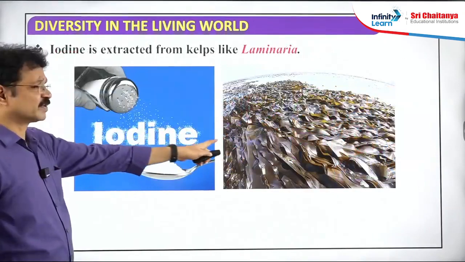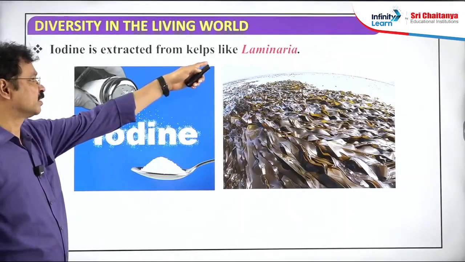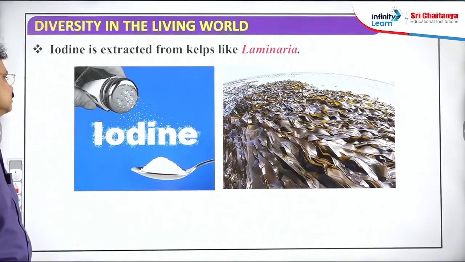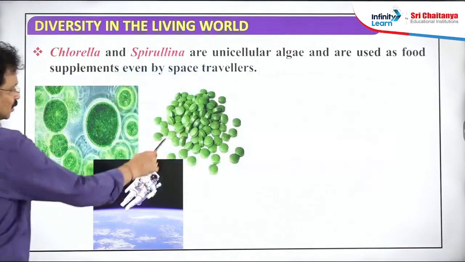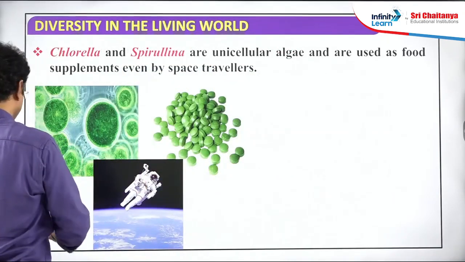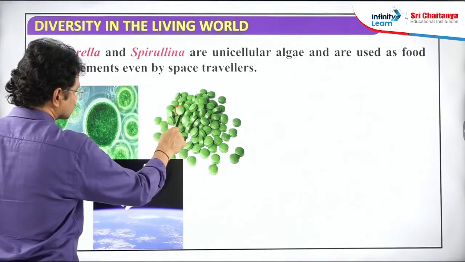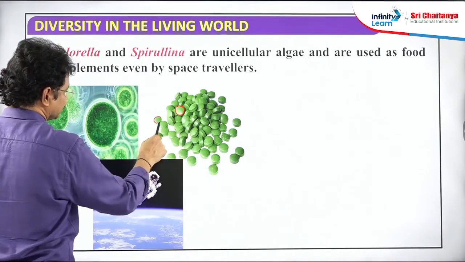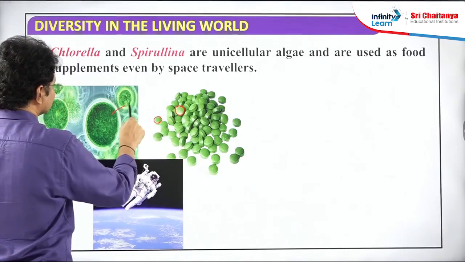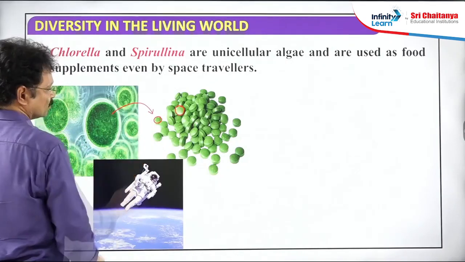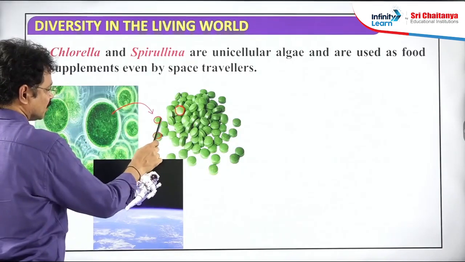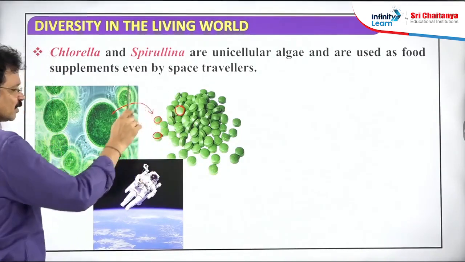Iodine is also obtained from one marine alga, Laminaria. Then there are some highly proteinaceous food supplements prepared from some green algae or blue-green algae. Such proteinaceous food is also available in the form of pills, capsules or tonics.